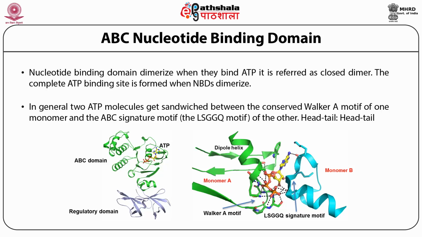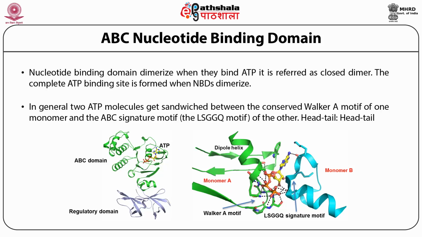Walker A motif has a sequence pattern like G, X, X, X, X followed by G, K, followed by T or K, and X can be any amino acid. So the Walker A motif from one monomer and the ABC signature motif, which is nothing but the sequence LSGG motif, of the other monomer help them to dimerize.